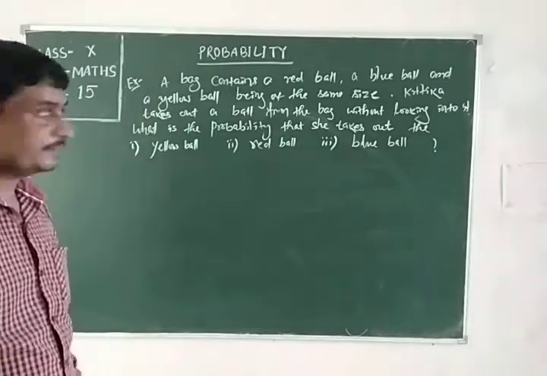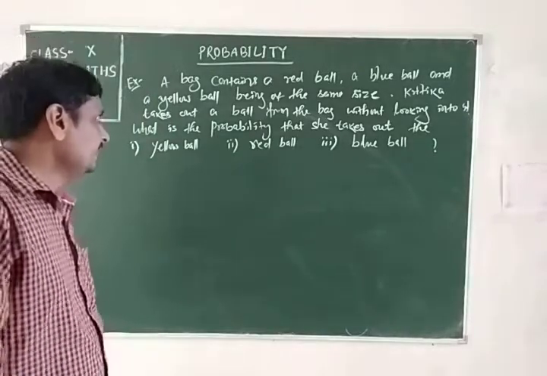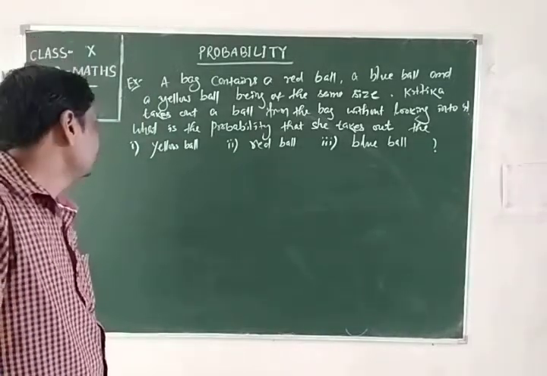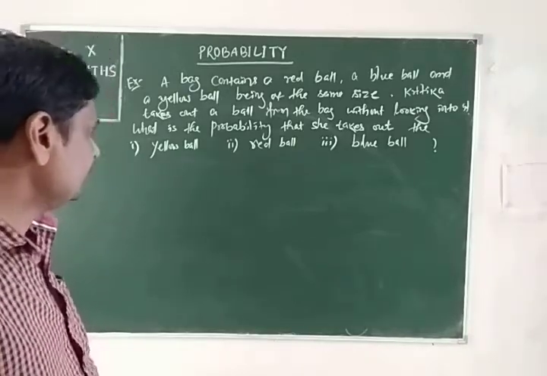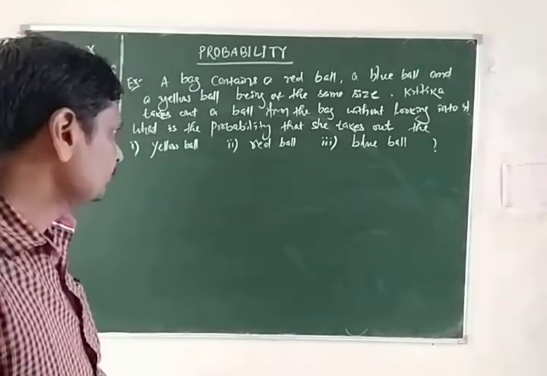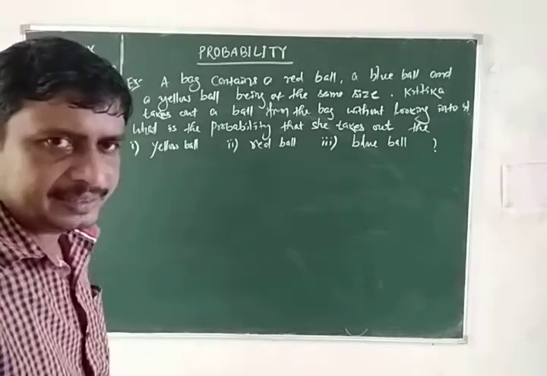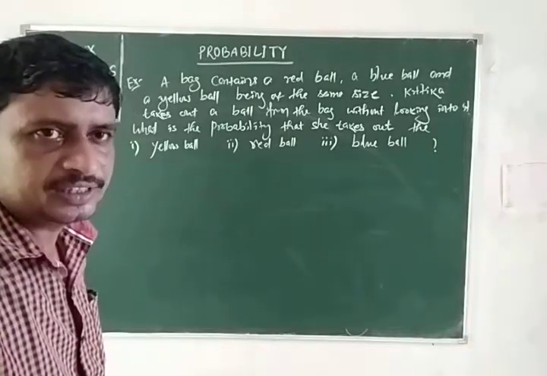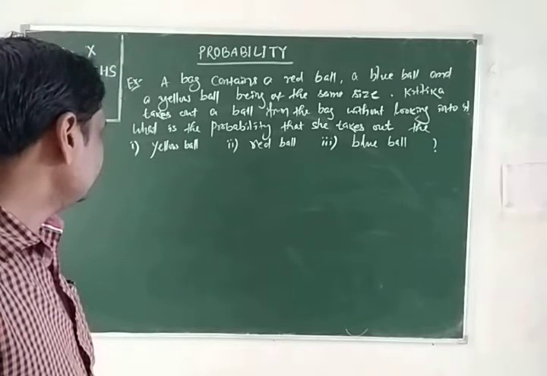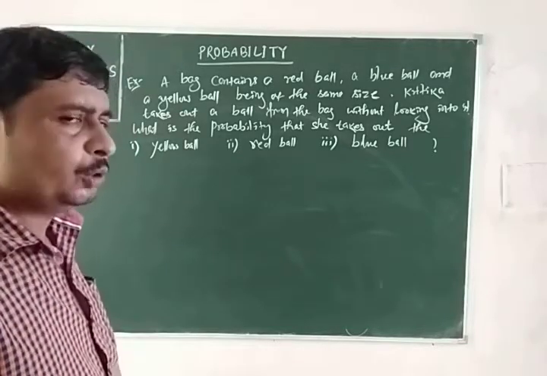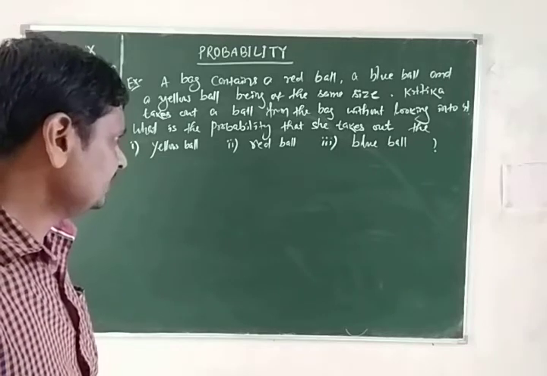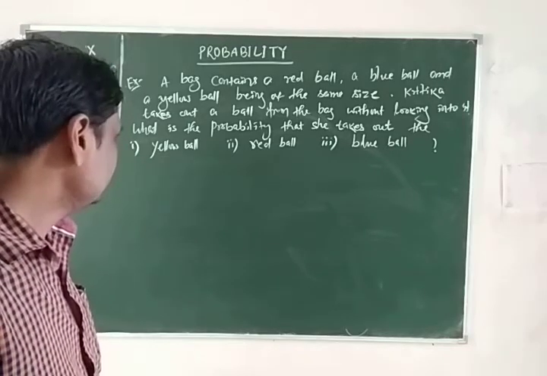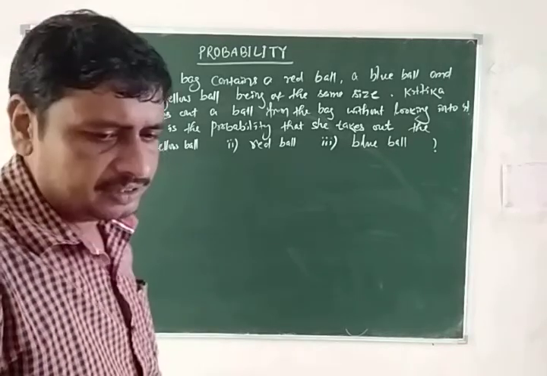That means the size of each ball is equal. You can't identify them by touching without looking at their color. Kritika takes out a ball from the bag without looking into the bag. Find the probability that she takes out the yellow ball, red ball or blue ball.